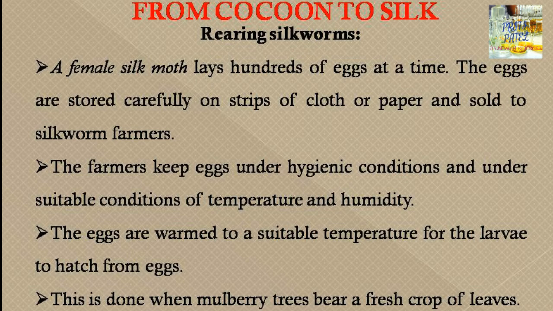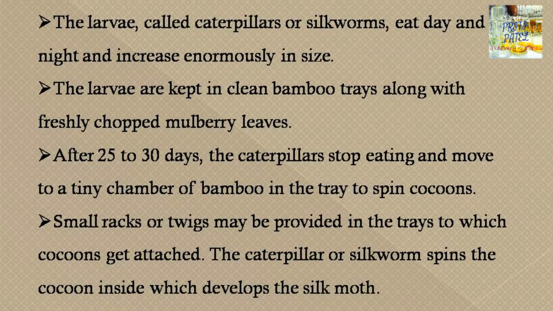The larva which comes out increases in size by eating day and night. They feed on the leaves of the mulberry plant. The larva is kept in a clean bamboo tray along with freshly chopped mulberry leaves so that they will feed on them. After 25 to 30 days, the caterpillar stops eating and moves to a tiny chamber of bamboo in the tray to spin a cocoon. So after 25 to 30 days, they start forming a cocoon around themselves.